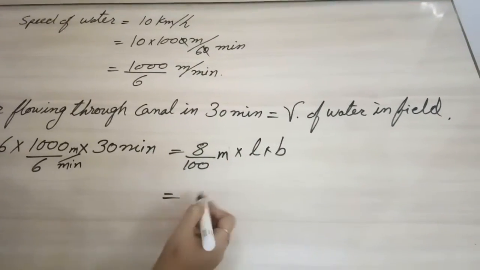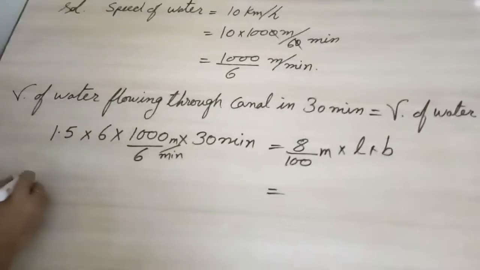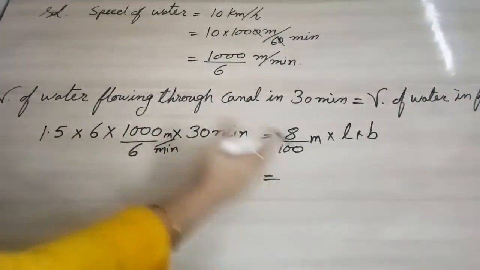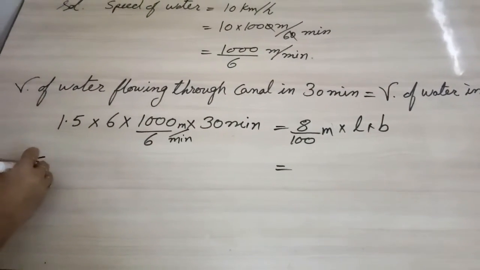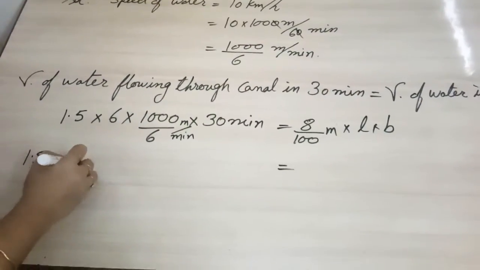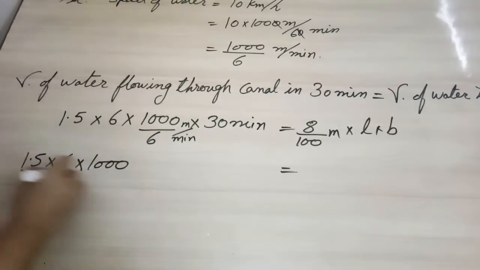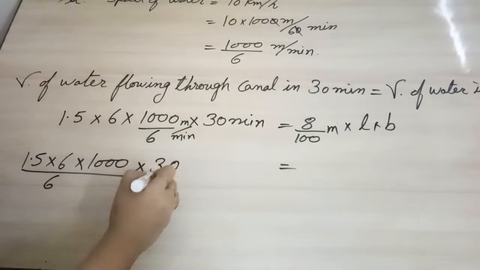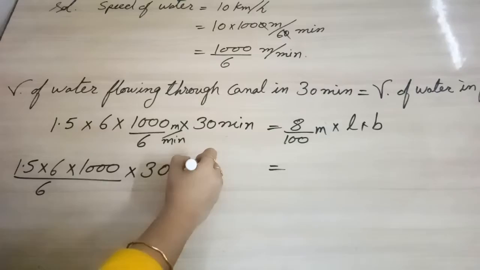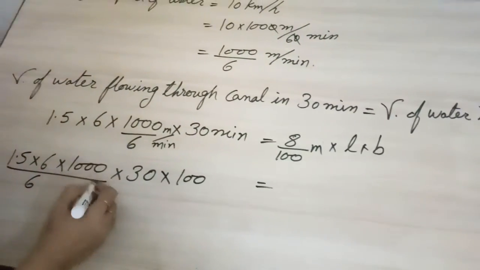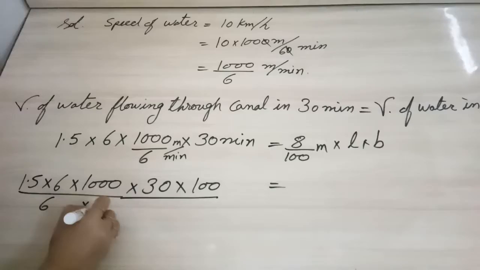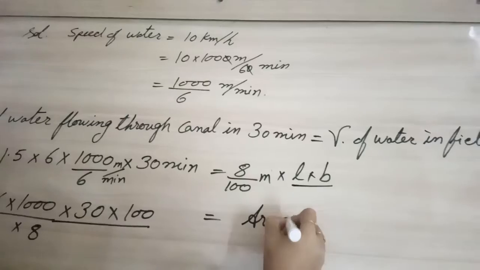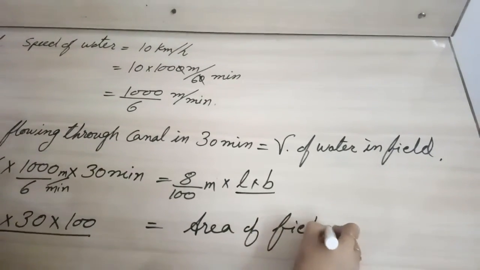Okay, now we will write here conversion of the unit. Now this will convert as area and we will transpose, so it will become 1.5 into 6 into 1000 upon 6 into 30, this 100 will go up, so into 100, this 8 will come down, so it will become 8, and here length into breadth will be the area of field.